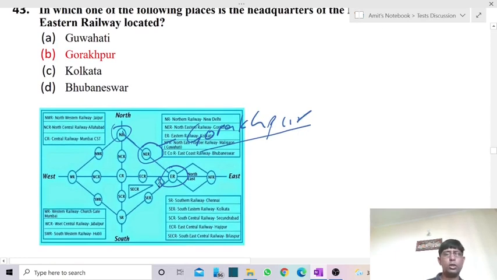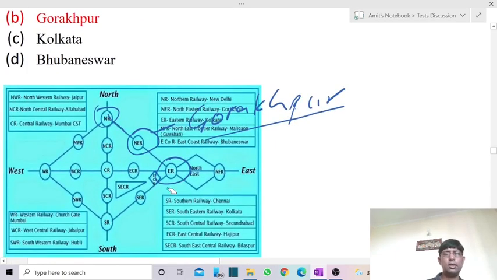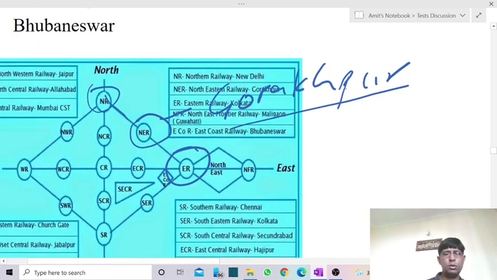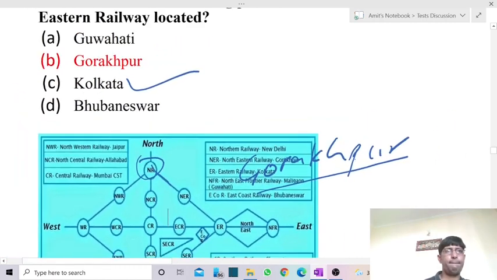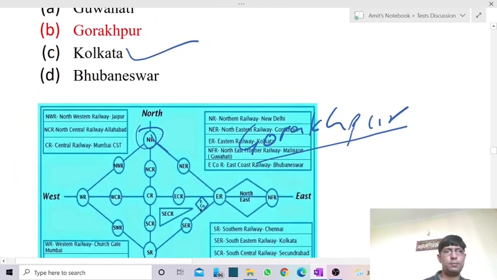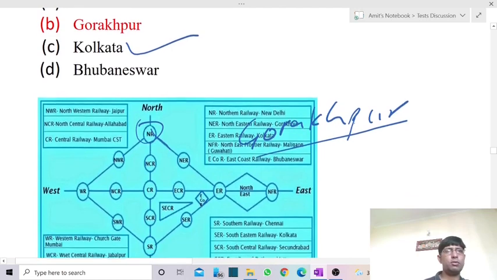Now in the case of Kolkata, the Eastern Railway has its headquarters in Kolkata. See this part, there is also the South Eastern Railway.